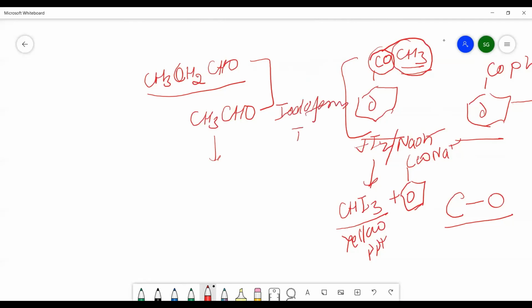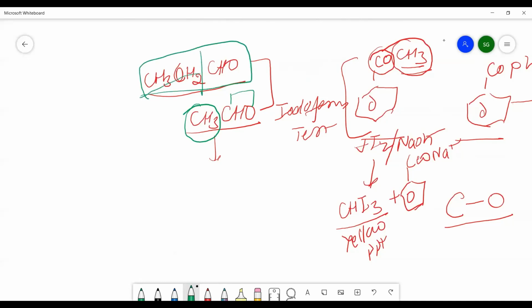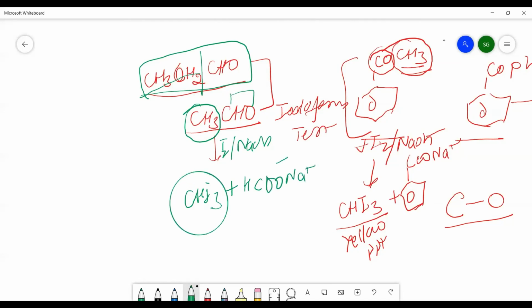You can see this compound has the methyl group attached with the carbon having oxygen, but here there is an ethyl group. So this will give the iodoform test, and there is a formation of yellow precipitate of iodoform, and the other will be converted into acid. So yellow PPT will be given by this compound.